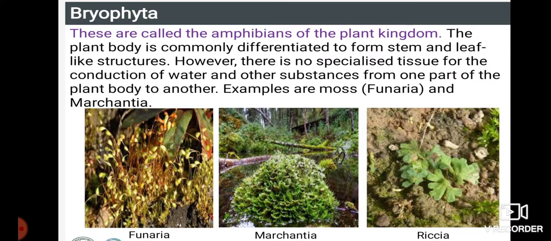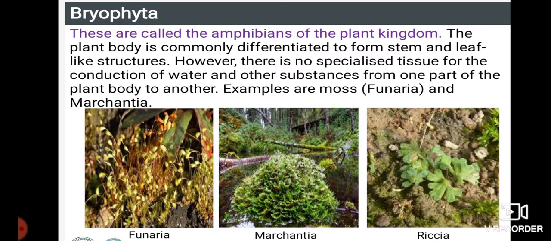Bryophytes are called the amphibians of the plant kingdom. What do you mean by amphibians? Amphibians are those which live both on land and in water. They are called amphibians. The plant body is commonly differentiated to form stem and leaf, which you don't find in which one? Thallophyta.